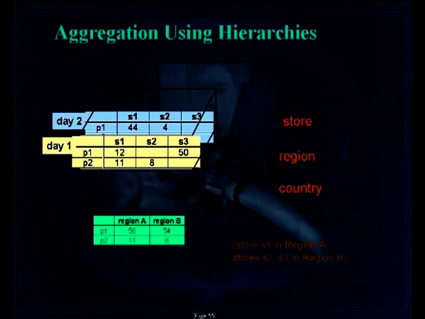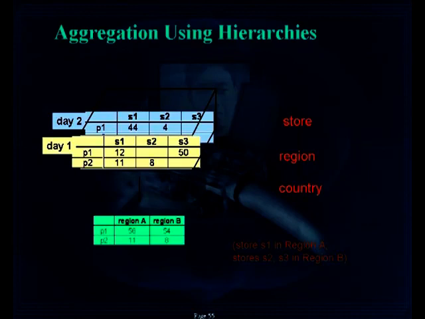So here what we do is we combine the sum of the sales for P1 in S2 and S3 as region B, because we hierarchically organize S2, S3 in one part and S1 in another part. So that means 12 plus 44, which belong to region A, and 50 plus 4 belong to region B. So you can do the aggregation also by using hierarchy.